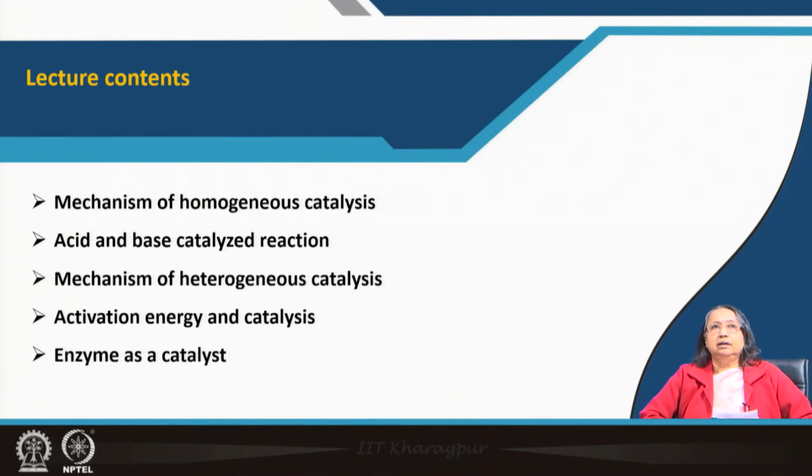I already discussed what is homogeneous catalysis, what is heterogeneous catalysis, and what is biocatalysis, that is enzyme catalysis. And here I will tell you the mechanisms about those catalysis, how the reaction is going on and what is the activation energy, all those things I will discuss here.